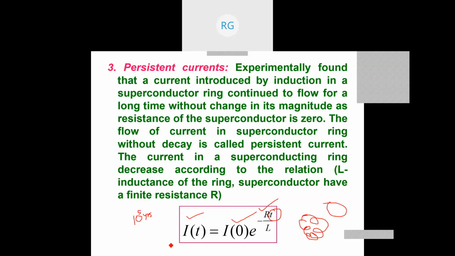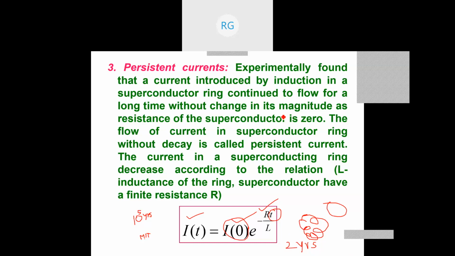Nobody can practically observe 10 to the power 5 years. So MIT scientists did an experiment to find out for how long the strength of the current I_0 does not decrease once it is entered into a superconductor, and they found that for almost 2 years the strength of the current remains the same in the superconducting ring without any change. That is called persistence of currents.